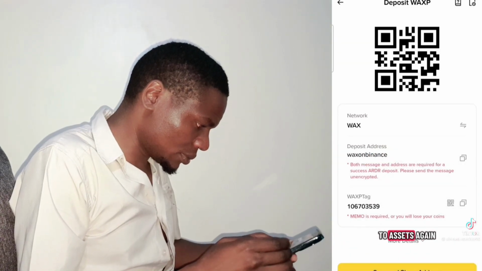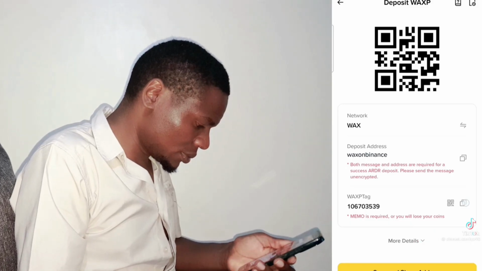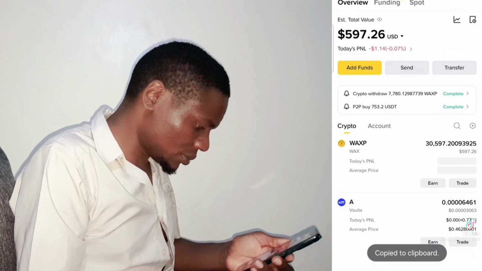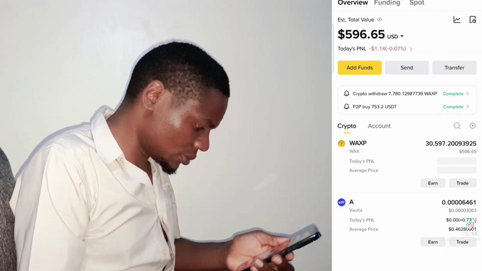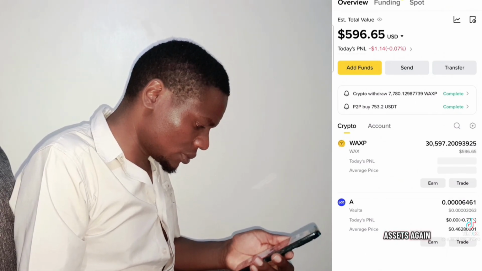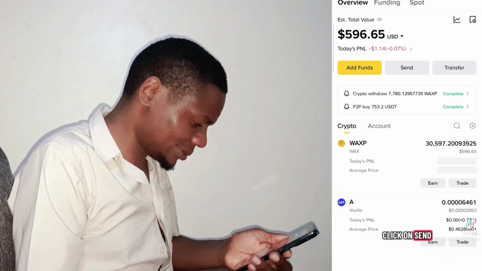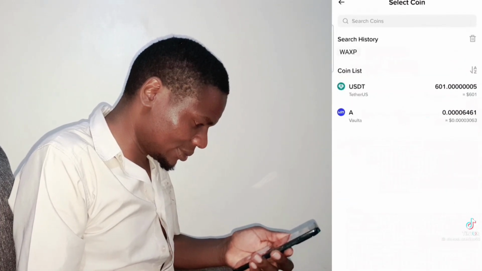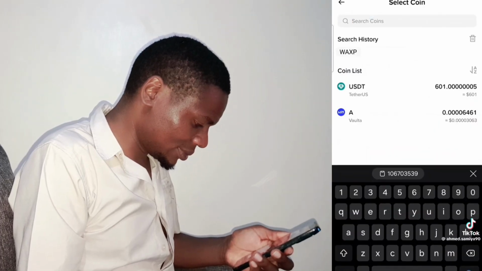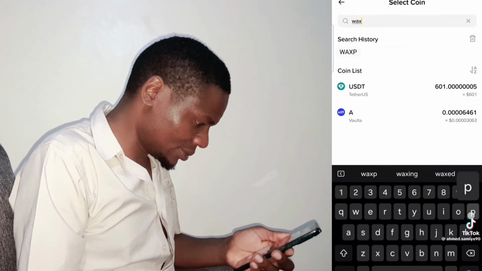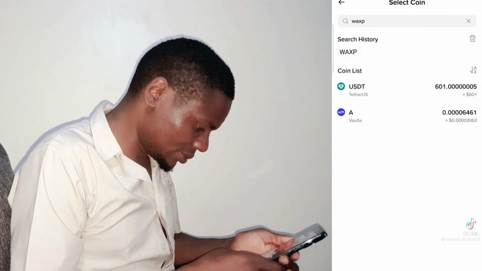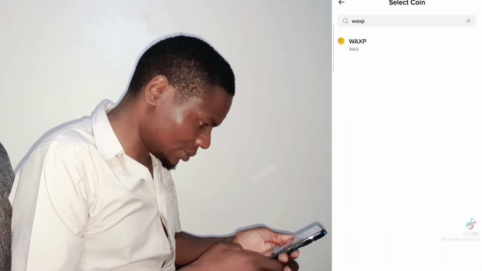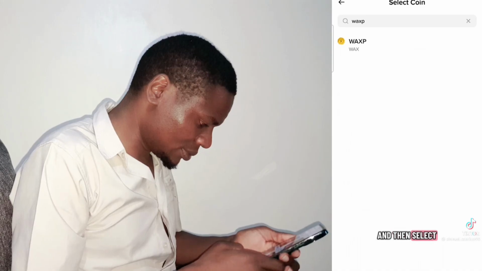Then go back to Assets again. Click on Send and select Chain Withdrawal. Search WAXP, and then select it.